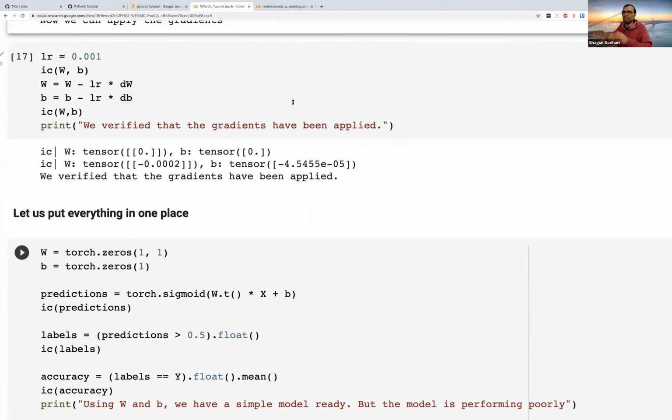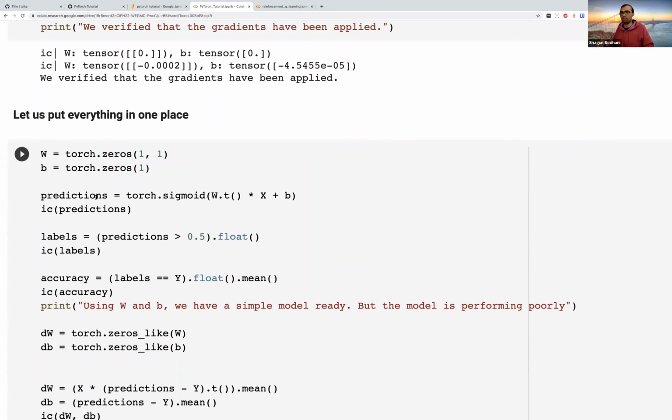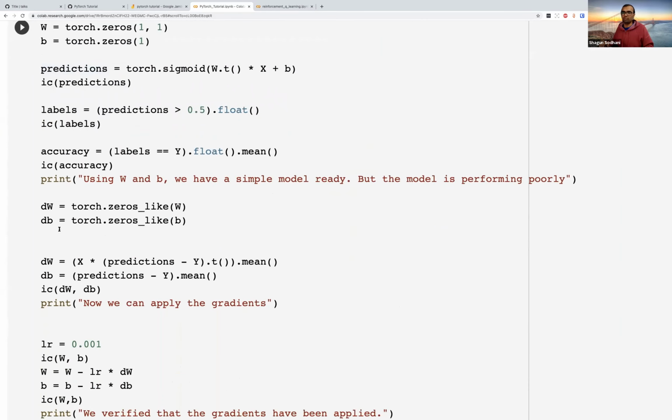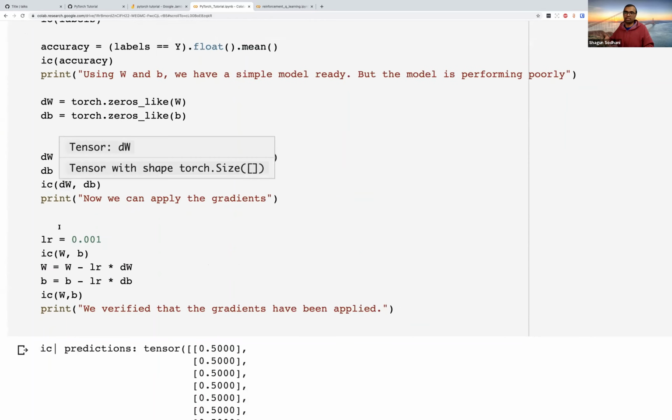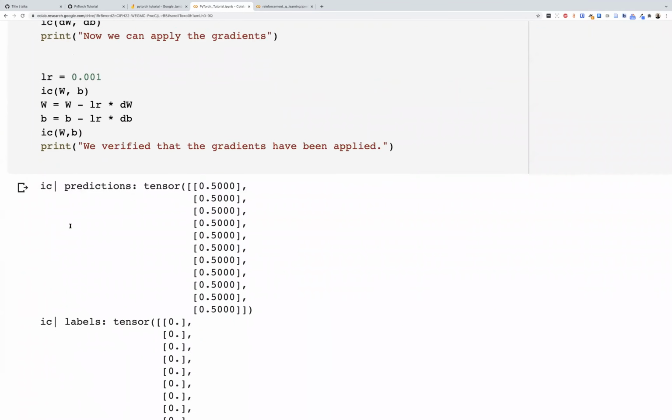Okay, so let's bring everything at one place. So we have got the weights. We have got this function which computes the predictions. We have initialized the gradients. We are computing the gradients, and we run it. So it's really the same thing that we saw earlier. It's just that instead of having it across 5 or 10 different cells, I have just put them into one single place. So it's not anything different than what we have seen.